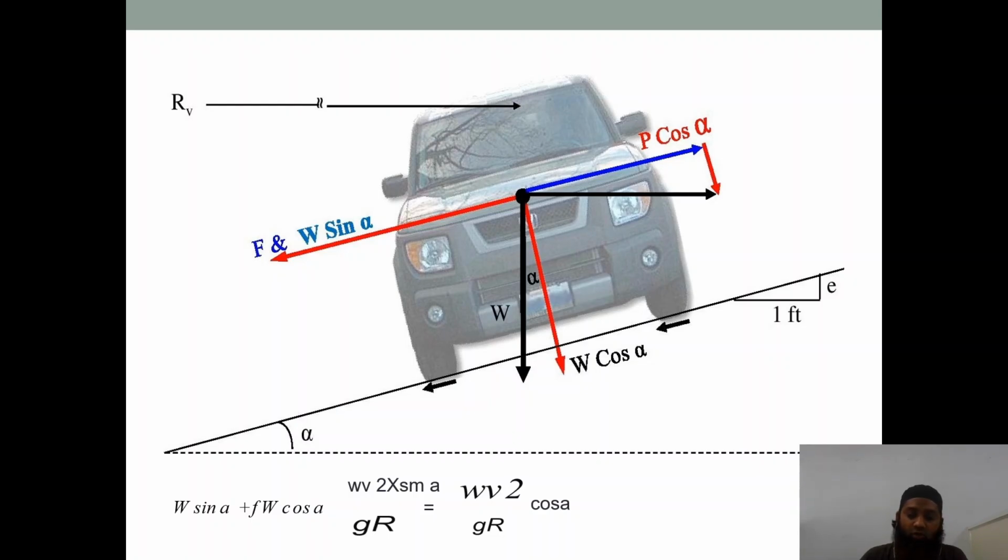W sin alpha and W cos alpha are the components of the weight of the vehicle. In mechanics you must have learnt in your previous years how these forces are distributed. P cos alpha, you can also see. Now what is this? W sin alpha plus F W cos alpha. You can just see here what we'll get: W V square by g R into sin alpha. A line has been missed here. So W V square by g R into cos alpha. This is how we get this formula.